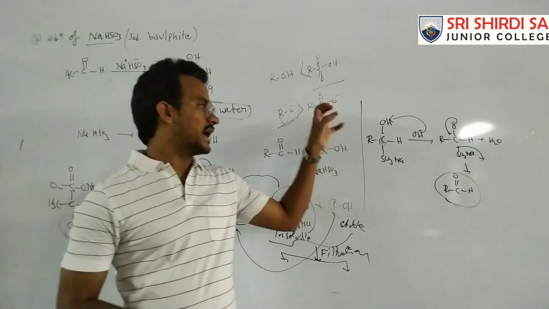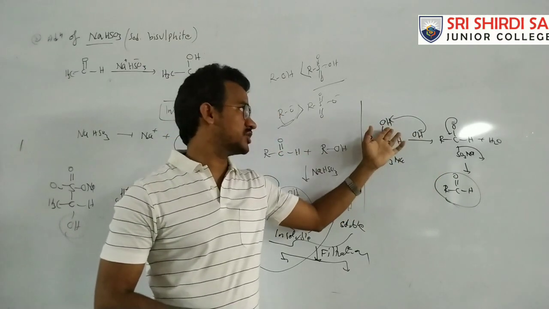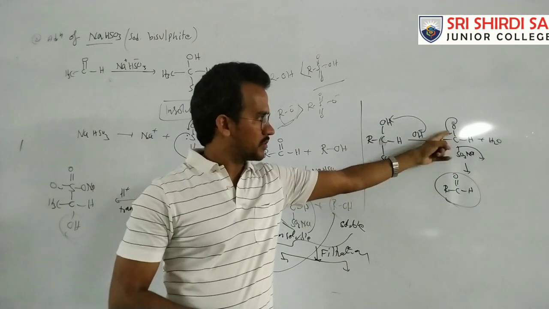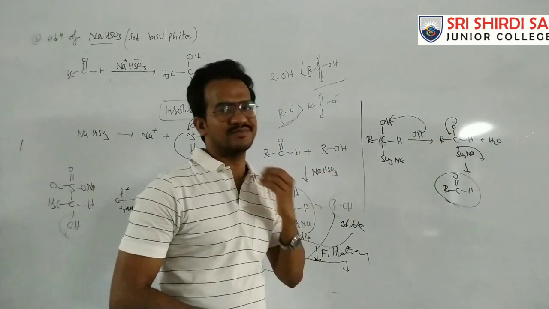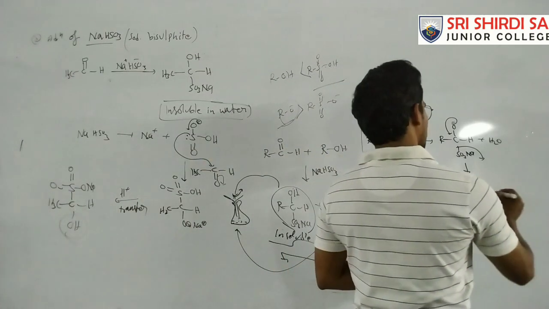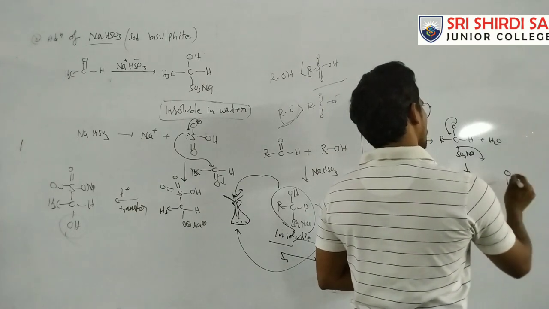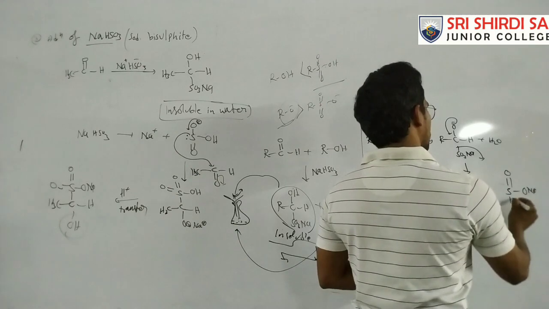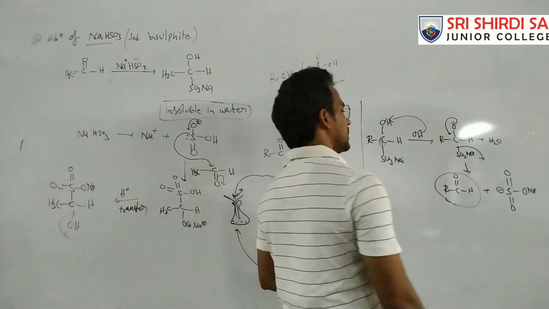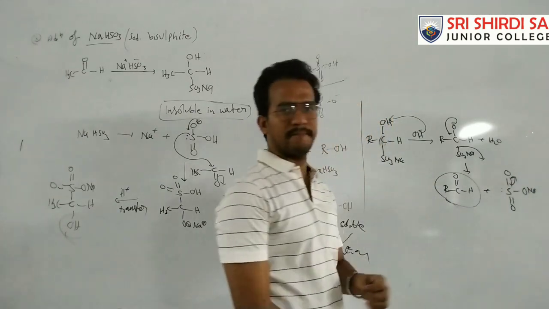After separation, that addition compound is treated with a base, an alkali. The alkali, OH minus, removes the proton from the OH, so that becomes O minus here. That forms a sigma bond, which means a pi bond forms here, leaving out this group. Generally it is acting as a good leaving group, S double bond O O Na, and it is stabilized by resonance.